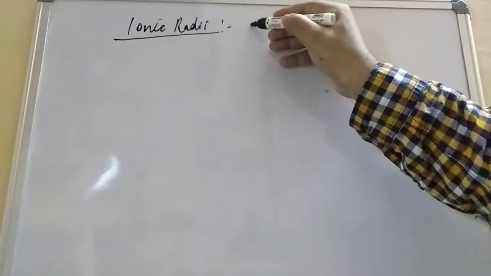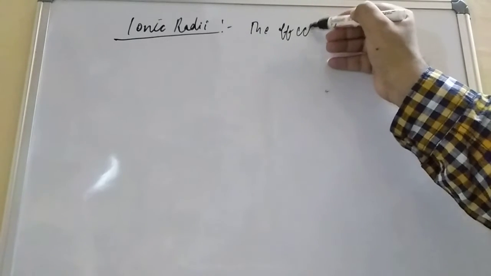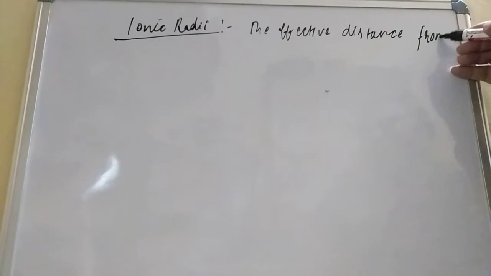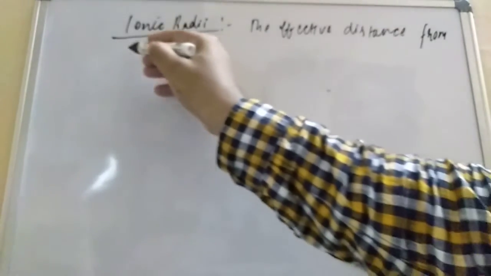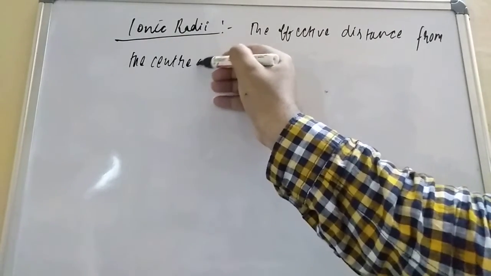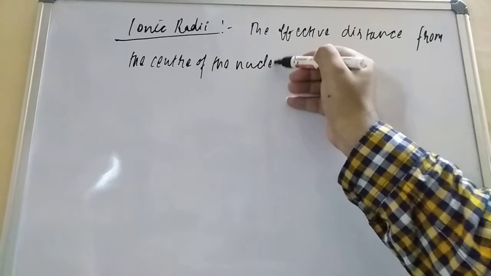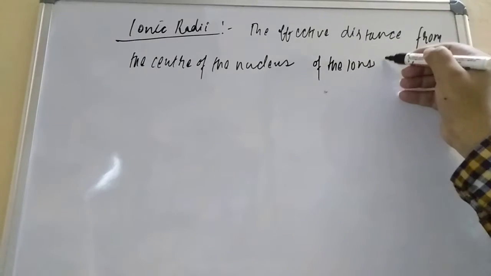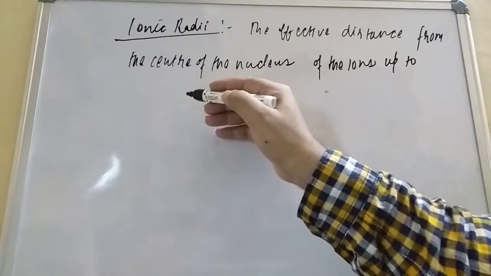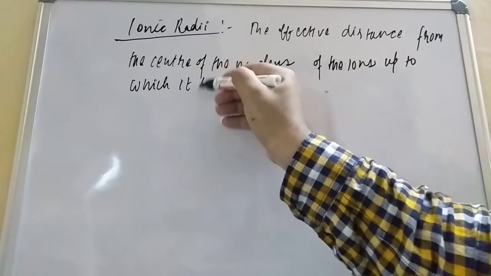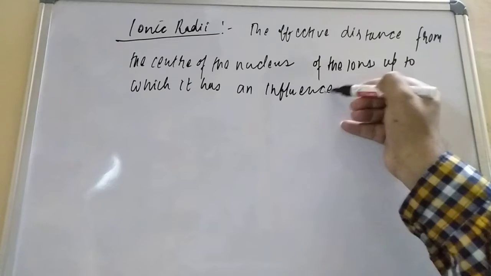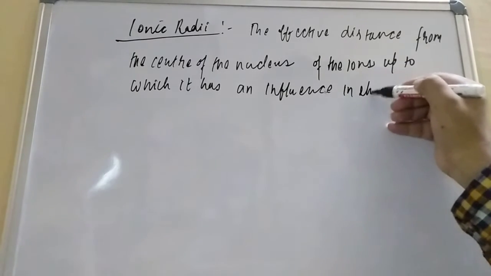The effective distance from the center of the nucleus of the ions up to which it has an influence in the ionic bond.